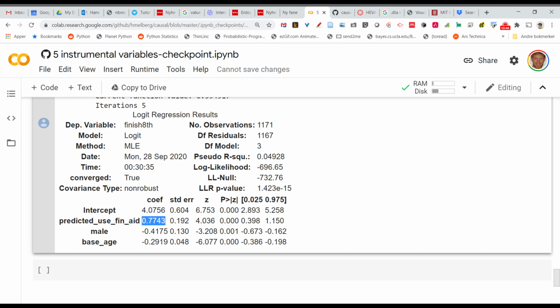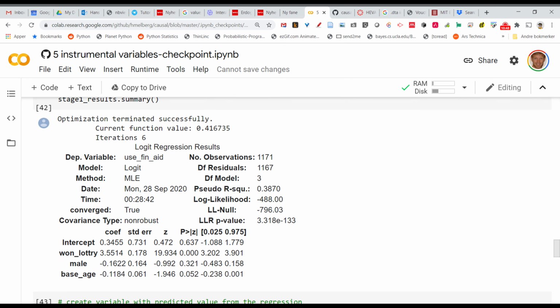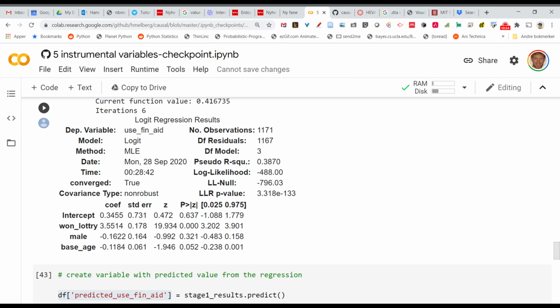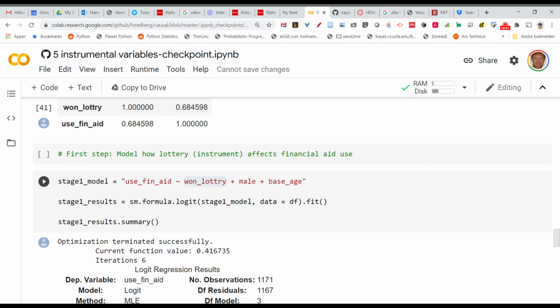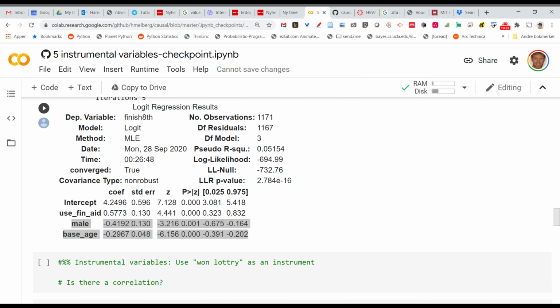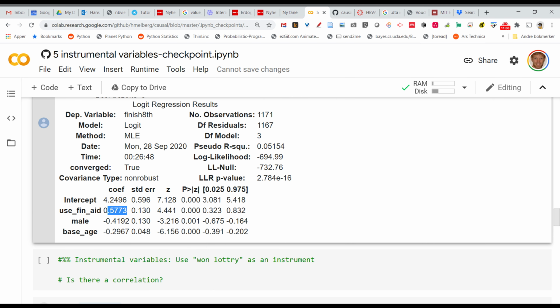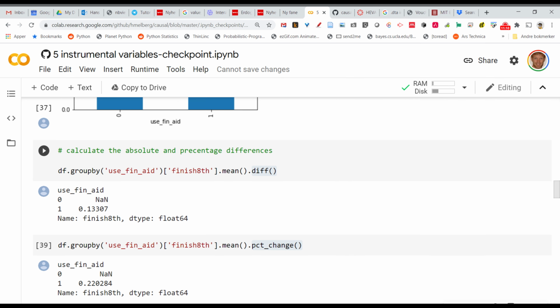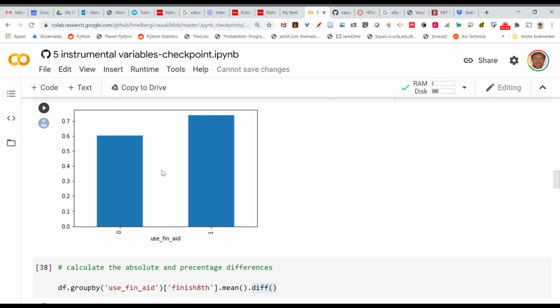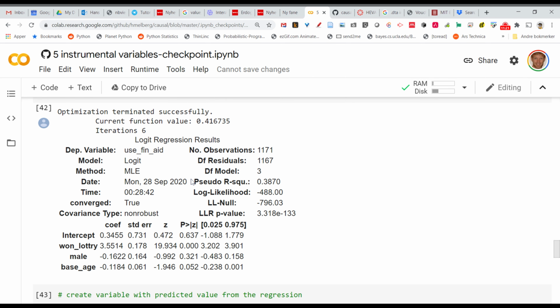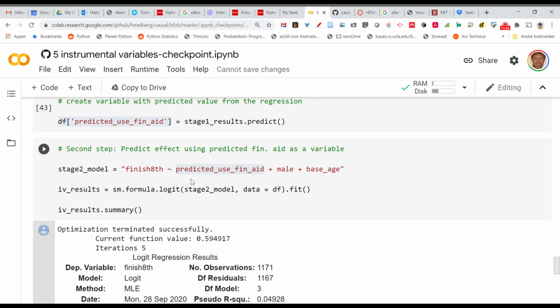So that indicates that financial aid has a bigger effect than what you would have if you just run the normal regression. Let's go back here and say financial aid, 0.57 here, right? So if you had forgotten about this and thought, oh, this basically using the basic result here, this is the effect of financial aid. No, it's actually bigger than this. Okay, and this is what we discovered when we used an instrument that can identify the causal effect in an unbiased way.